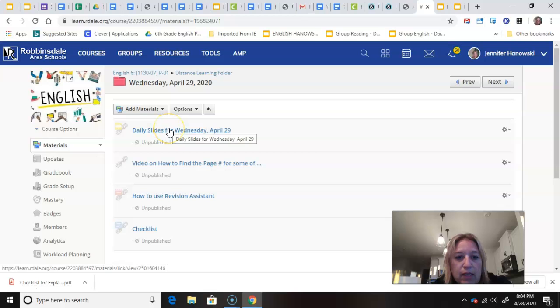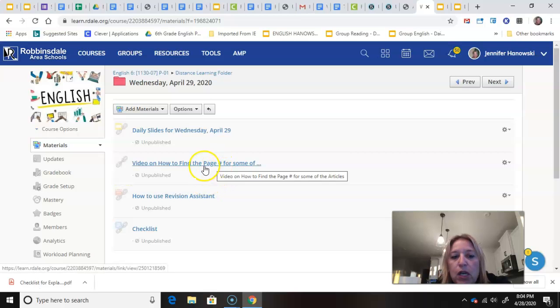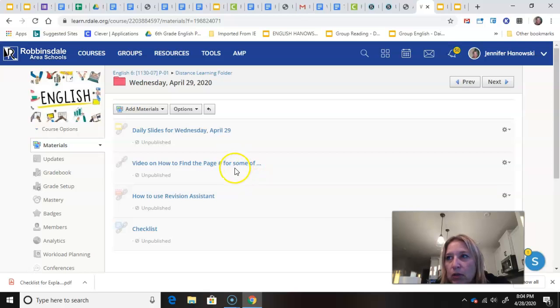here's the daily slides. I put on the video yesterday because someone asked me a question about finding the page number of the articles. So he was looking for a specific one, so I went and opened that one and I noticed there's a PDF. So I showed a video on how to find that. I put that in yesterday's and today's. Some of the kids did point out though that they cannot all be put in a PDF format. So if that's the case and you can't tell which page, that's fine. You can skip the page number.